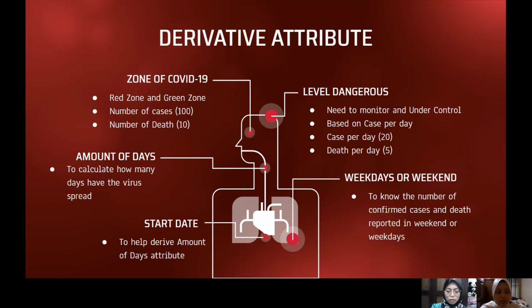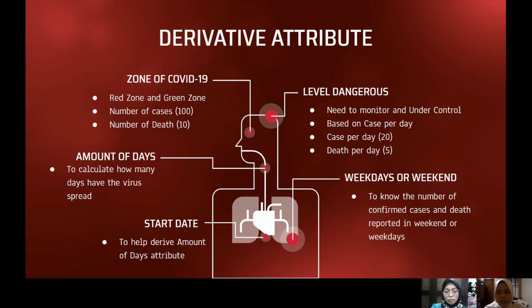will help us to calculate how many days the virus has spread. So we can see, for example, in day 50, how many cases occurred in day 50 or so. So that's why we derive this amount of days attribute. Start date is actually an attribute that helps us to find the amount of days.